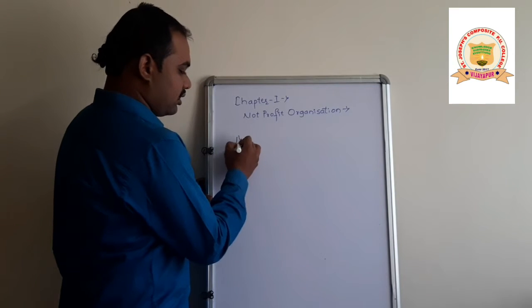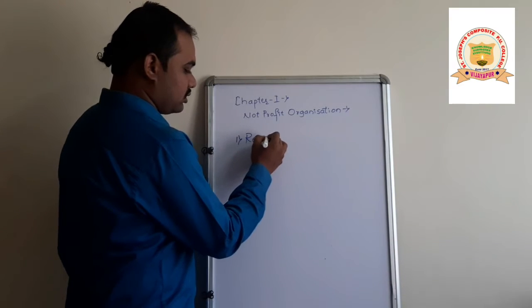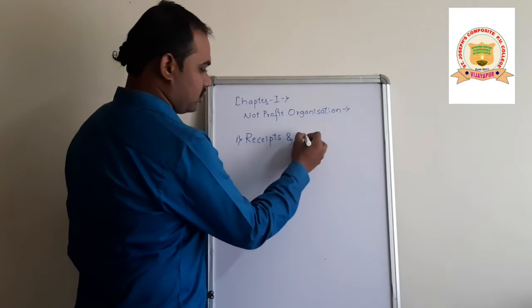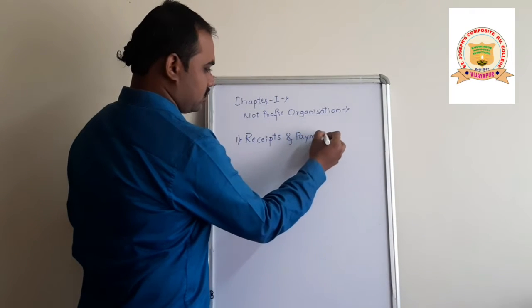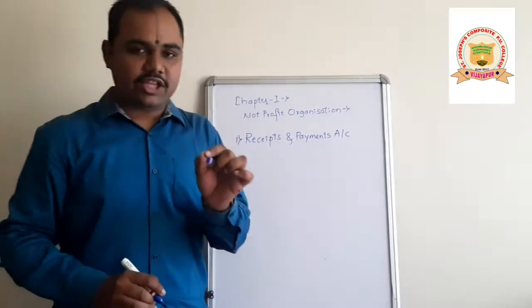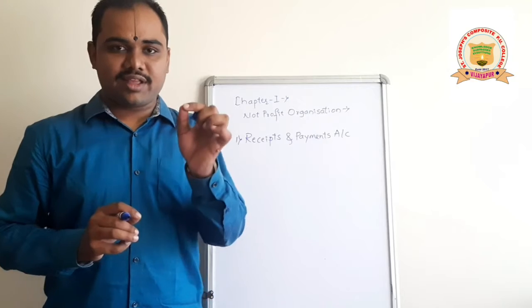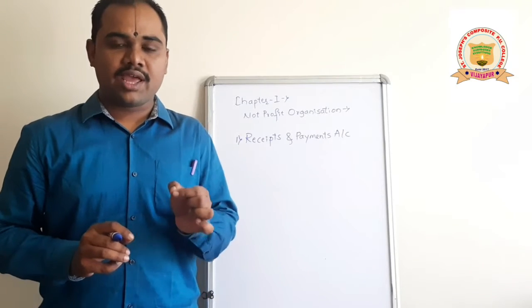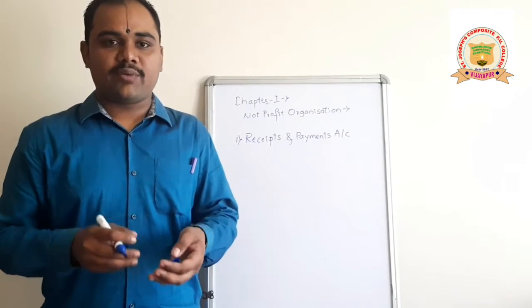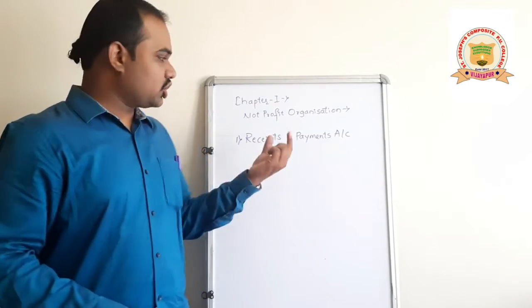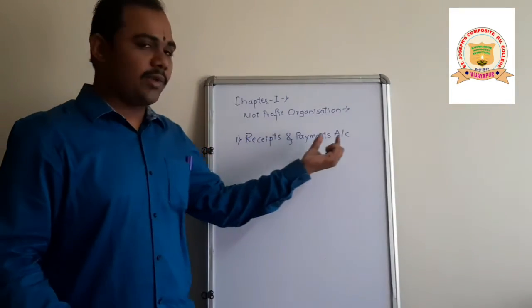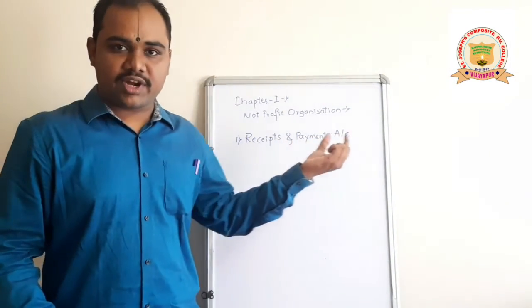First one is receipts and payments account. It is nothing but the cash book. It is the summary of cash receipts and cash payments. Whatever you receive and whatever you pay will be recorded in a particular account called receipts and payments account. It is a kind of real account.